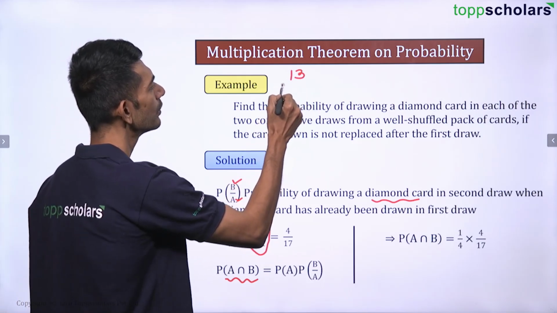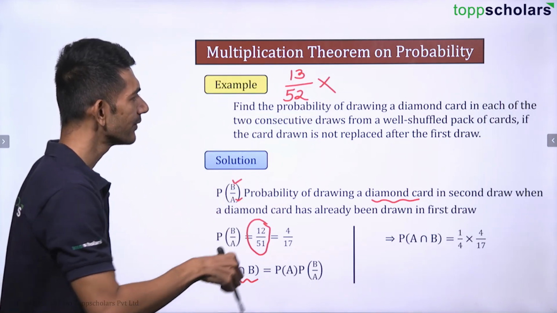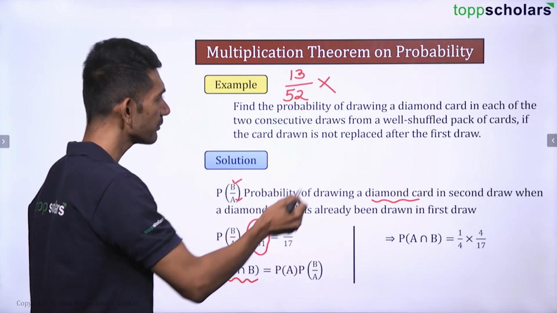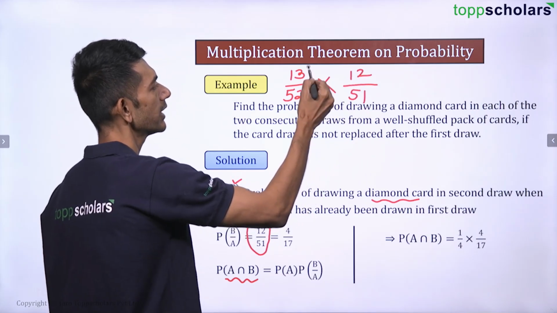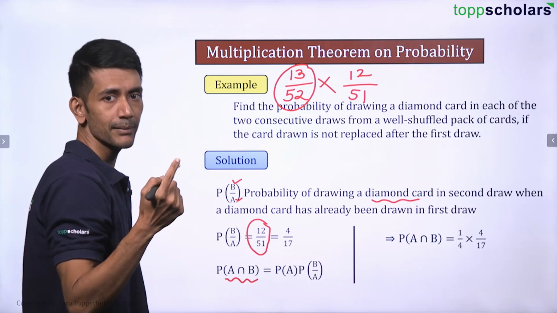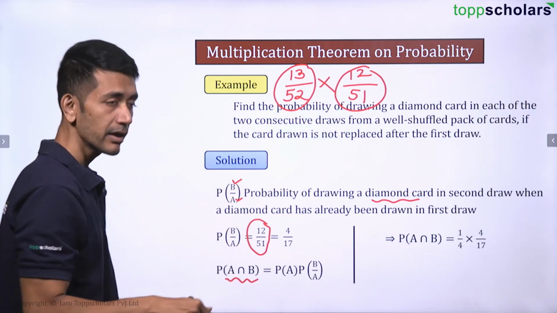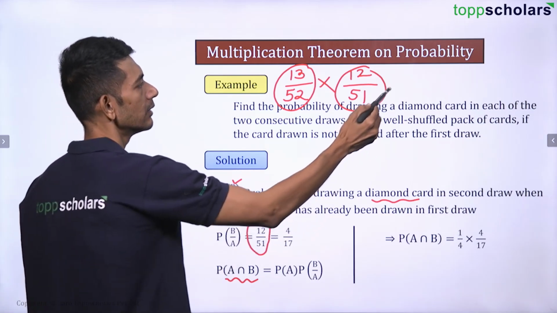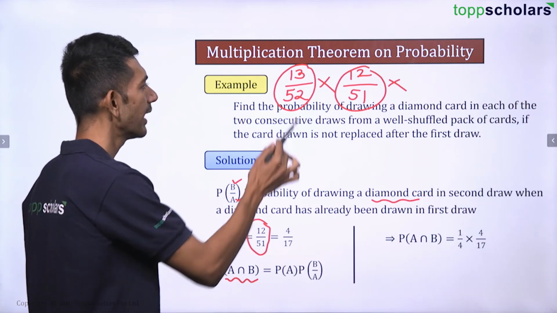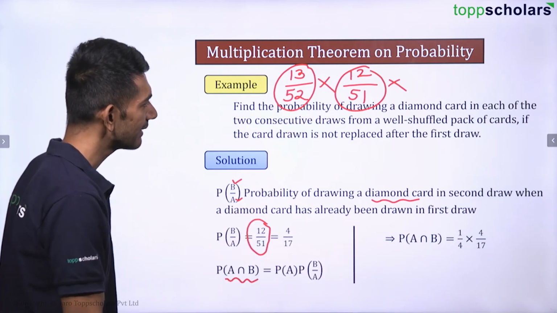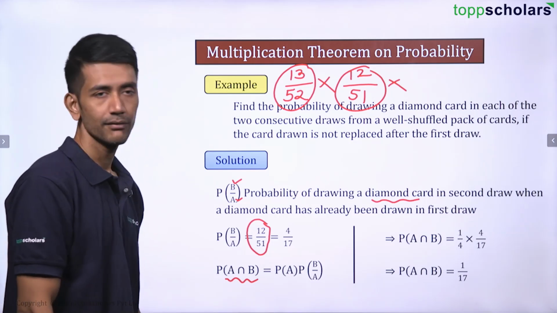13 by 52 multiplied by, you could have done it directly also, 13 by 52 multiplied by 12 by 51. 13 by 52 for the first diamond card, 12 by 51 for the second diamond card. Even if one more time they pull out, then again you will multiply, that is 11 by 50. It's like that basically. And then solve this, you'll get the final answer as 1 by 17, right? So 1 by 17 is the final answer.